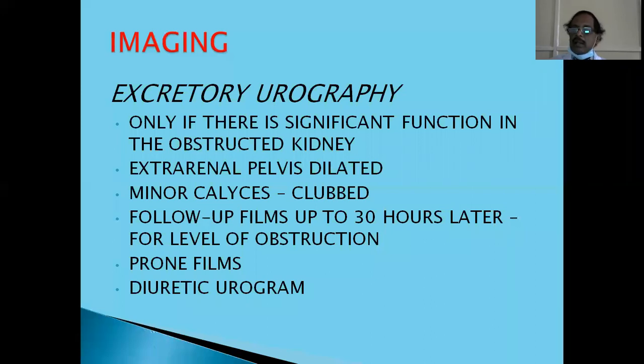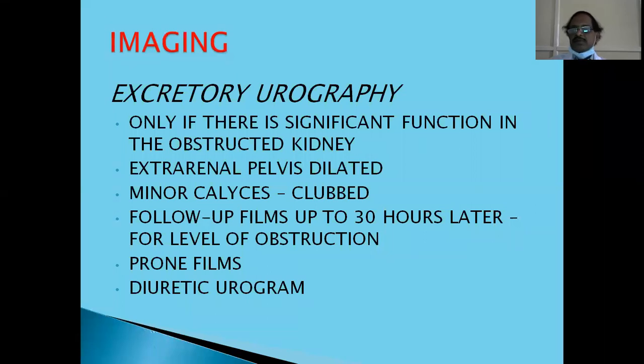Clubbing of the minor calyces is the earliest sign of hydronephrosis. Then, after doing a delayed film, if you are fortunate to have the dilated ureter seen also, you can see the level of obstruction. But nowadays, this part is taken over by other methods of diagnosis.